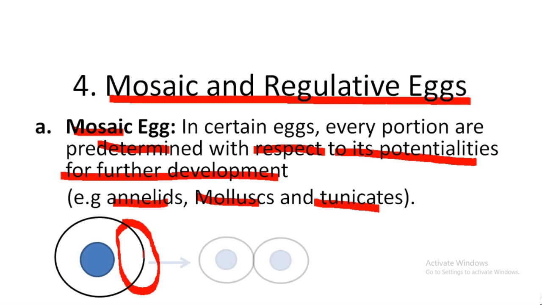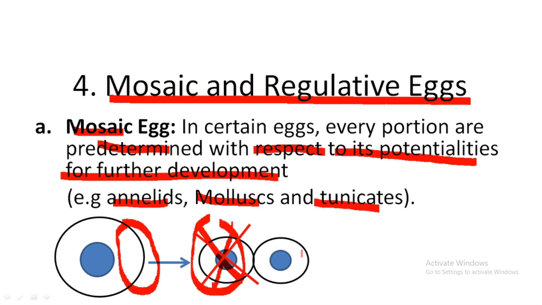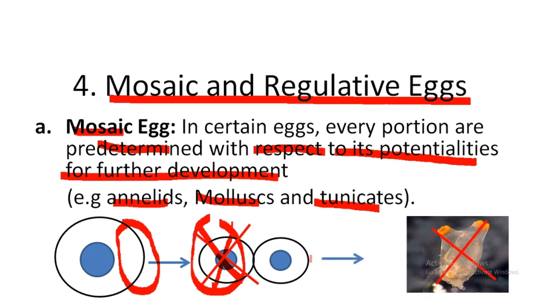Or after the first cleavage, it forms two blastomeres. At this stage, if you remove one blastomere, the other blastomere can't compensate for the lost part, and this single blastomere can't develop into a proper embryo.